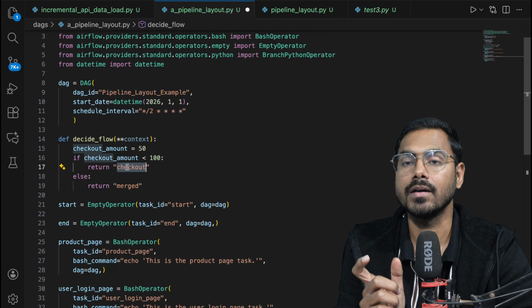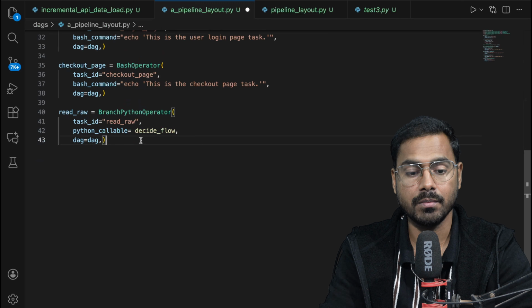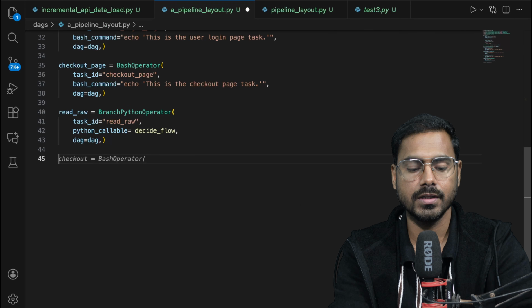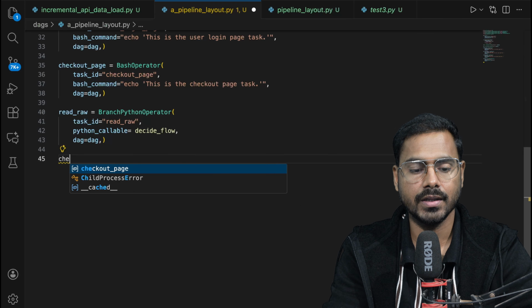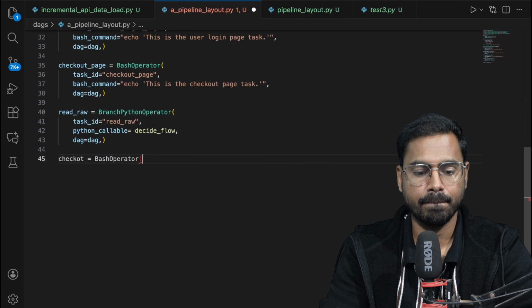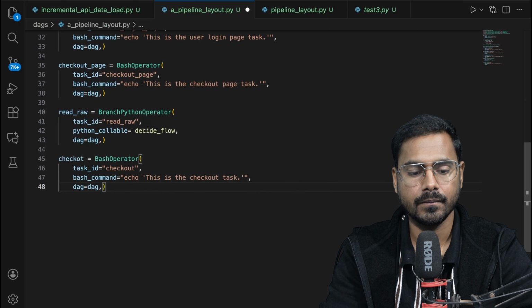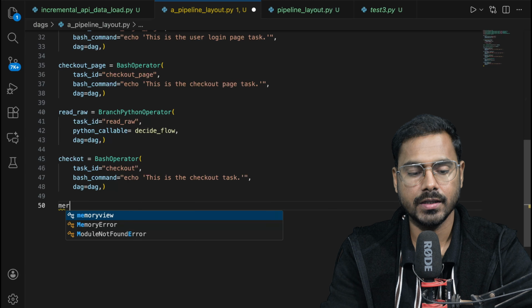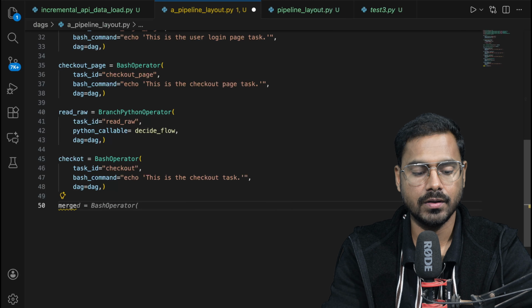And from there itself, I now have to create two tasks, checkout and merge. I'll create checkout and merge, and I'll also tell you the flow of this one. So first, before going there, I'll just create checkout. Okay, now I created checkout. Now I'll create merge as well.